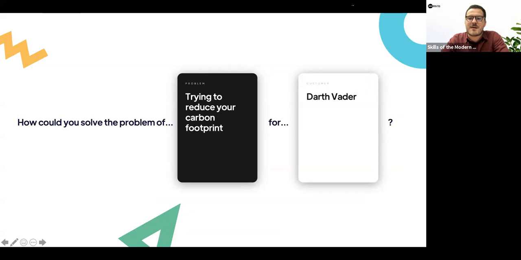What I want you to do is see if you can come up with a fictional product, service, or solution that helps Darth Vader to reduce his carbon footprint. Are there any questions about how the game is going to work before I open up these breakout rooms? Feel free to jump off mute because I can't see everyone, if you do have any questions. Awesome. All right, the trick is you're only going to have 3 minutes to come up with your fictional product, service, or solution. So 3 minutes in your groups trying to reduce your carbon footprint for Darth Vader. Best of luck, and I'll see you soon.